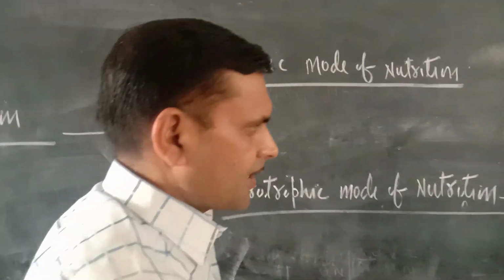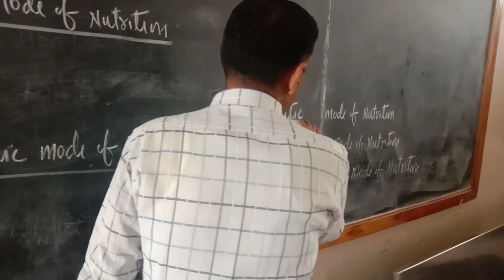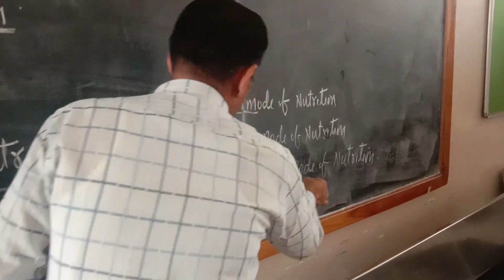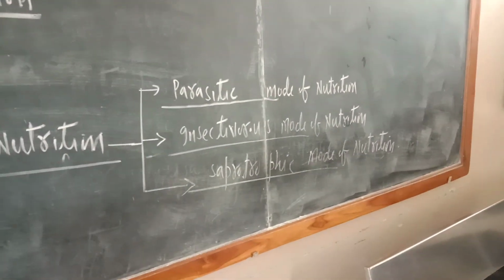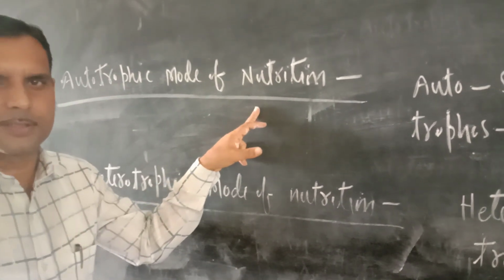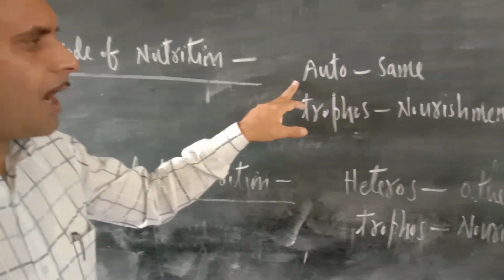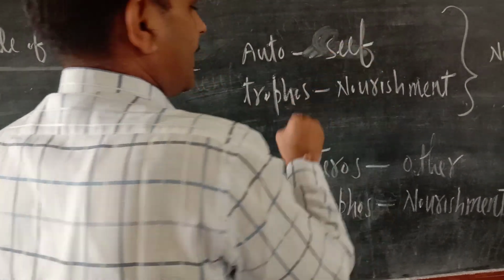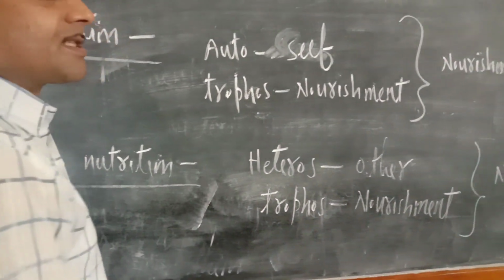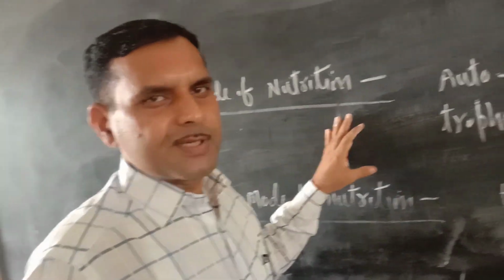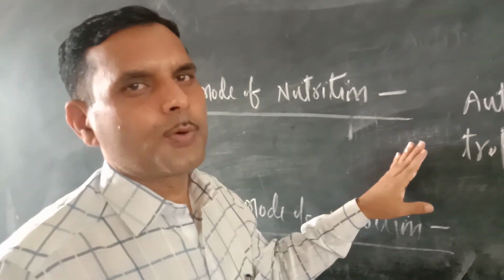In the heterotrophic mode of nutrition, three different ways are there. Number one is the parasitic mode of nutrition. Second one is the insectivorous mode of nutrition. Third one is the saprotrophic mode of nutrition. The first mode of nutrition is the autotrophic mode of nutrition. As it is written here, auto means self, and trophe means nourishment by self.